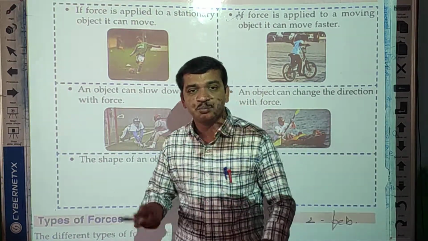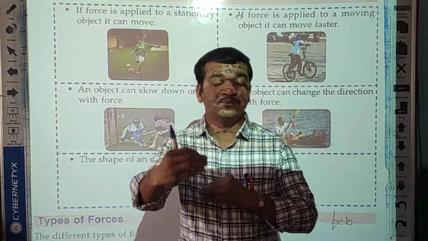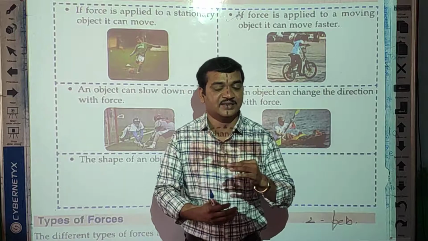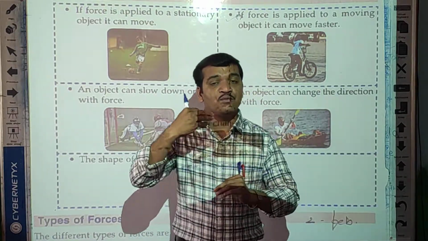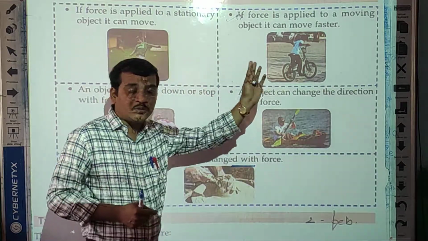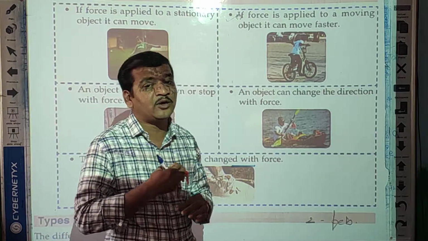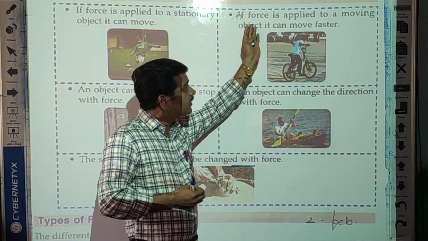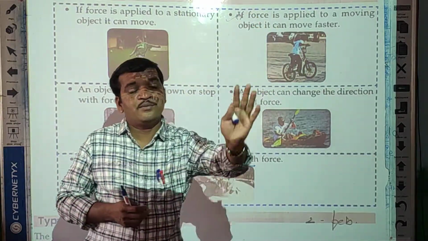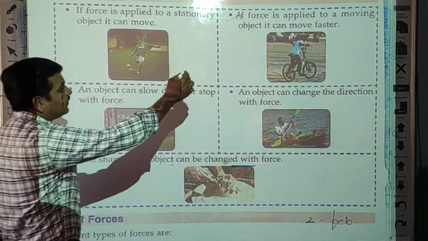Due to the pushing with the stick, the speed of the tire increases, and the tire moves faster. Okay, so this is an example. It means when an object is already in motion and you apply force on that object, that object can move very fast. Okay, students, so this is one example.